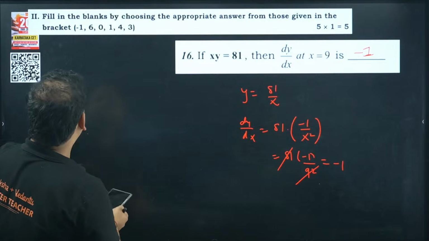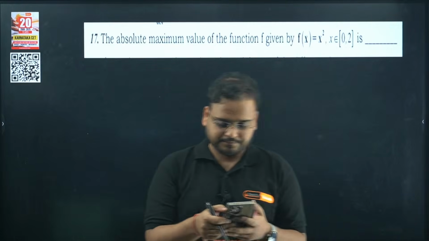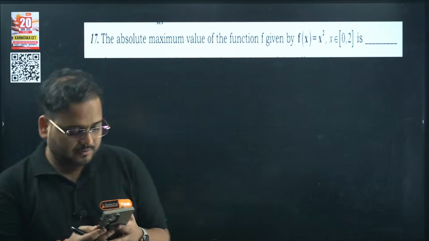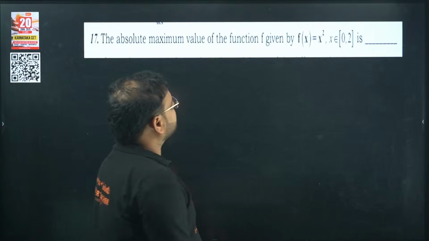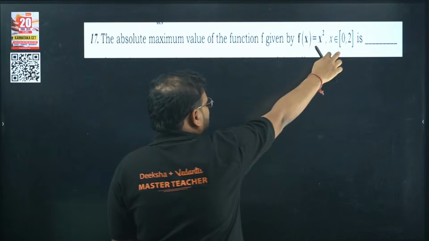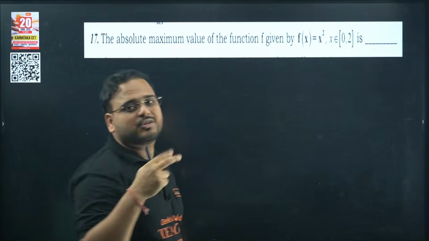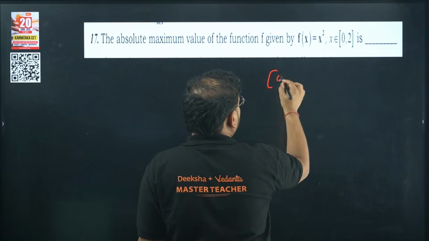This next one, question number 17 now. Absolute maxima value of this given function. Check here. If you look at this boundary node, actually these are the two critical points. We don't have any other because we have only this 0 and 2.